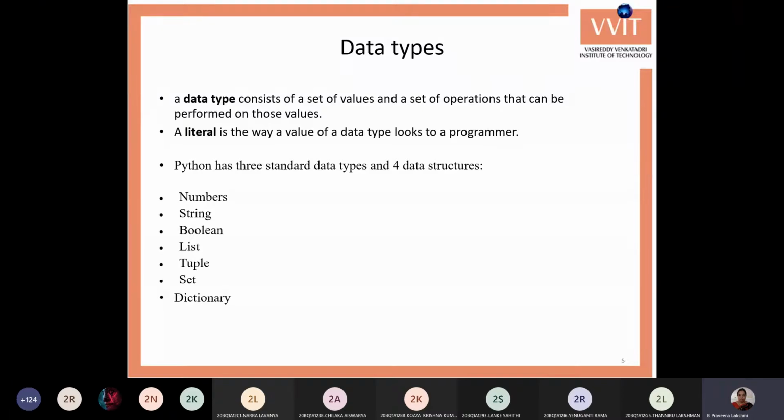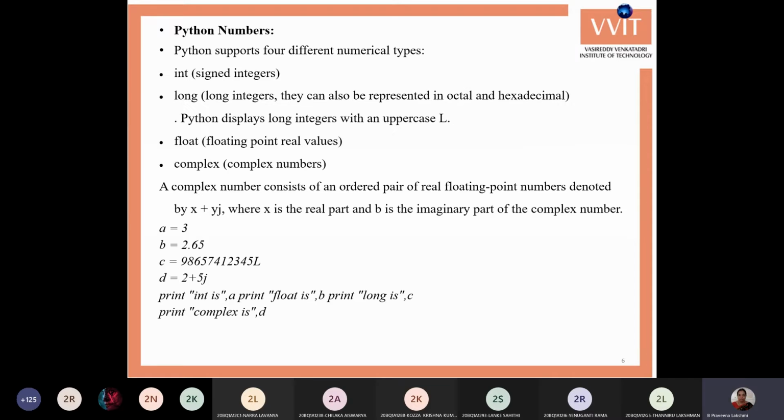So number, string and boolean. The number data type may be an integer number of 2 bytes, a long number of 4 bytes, and a floating point value of 4 bytes, and complex numbers are a combination of the real and imaginary part. So these are the different values we can represent, and these are different examples of the different data types.